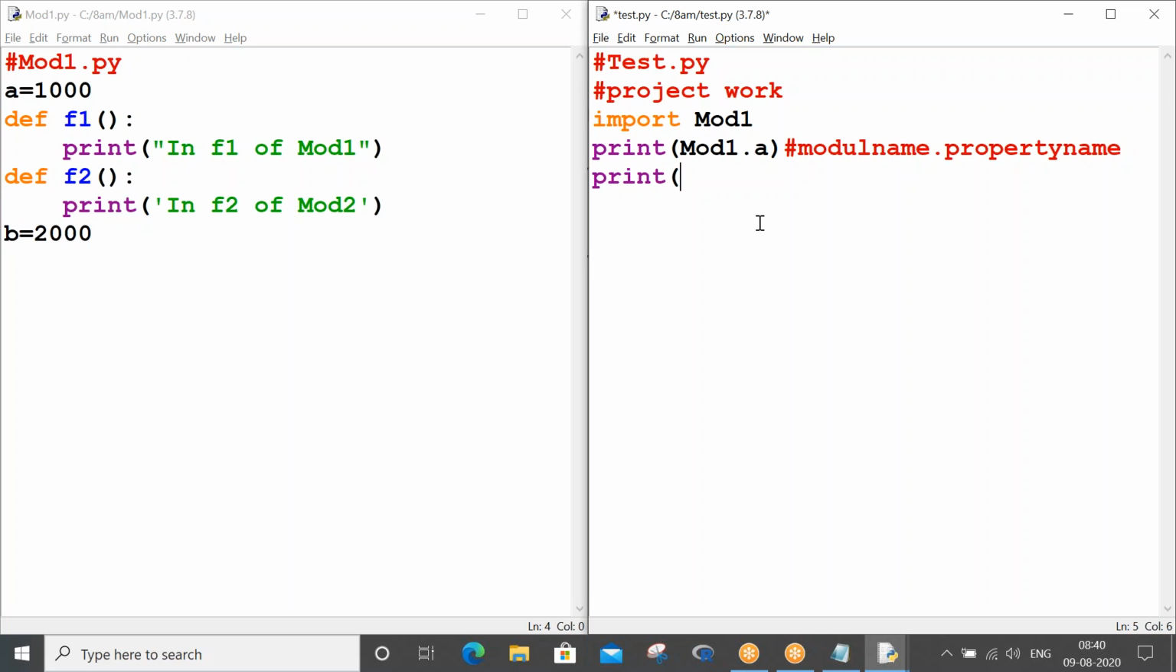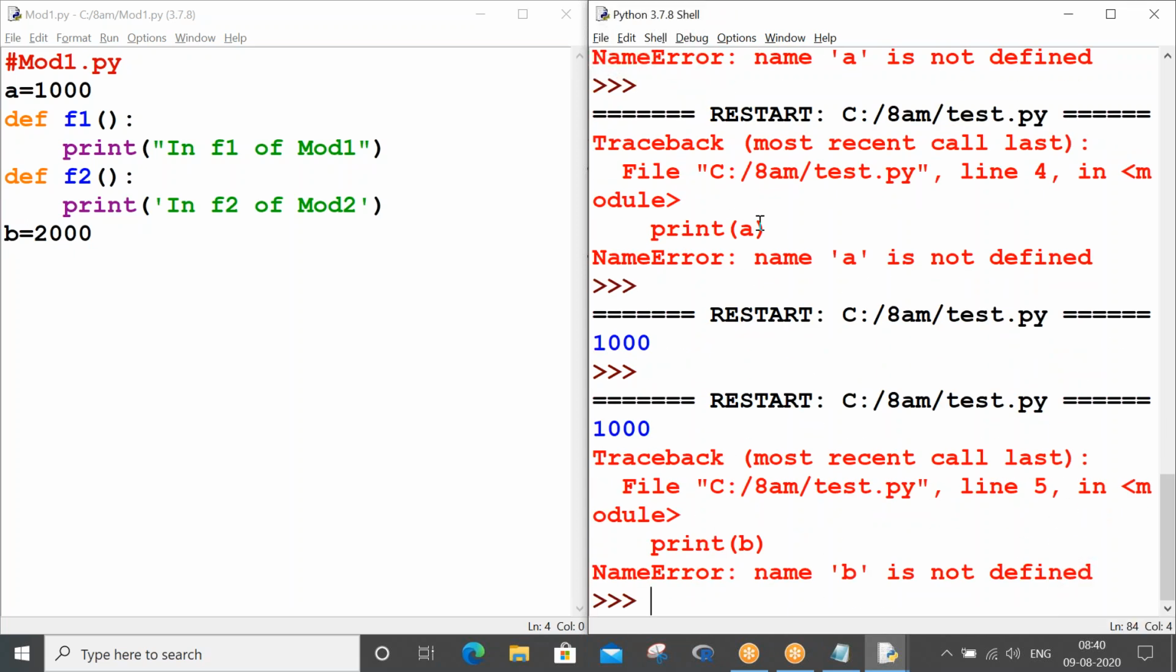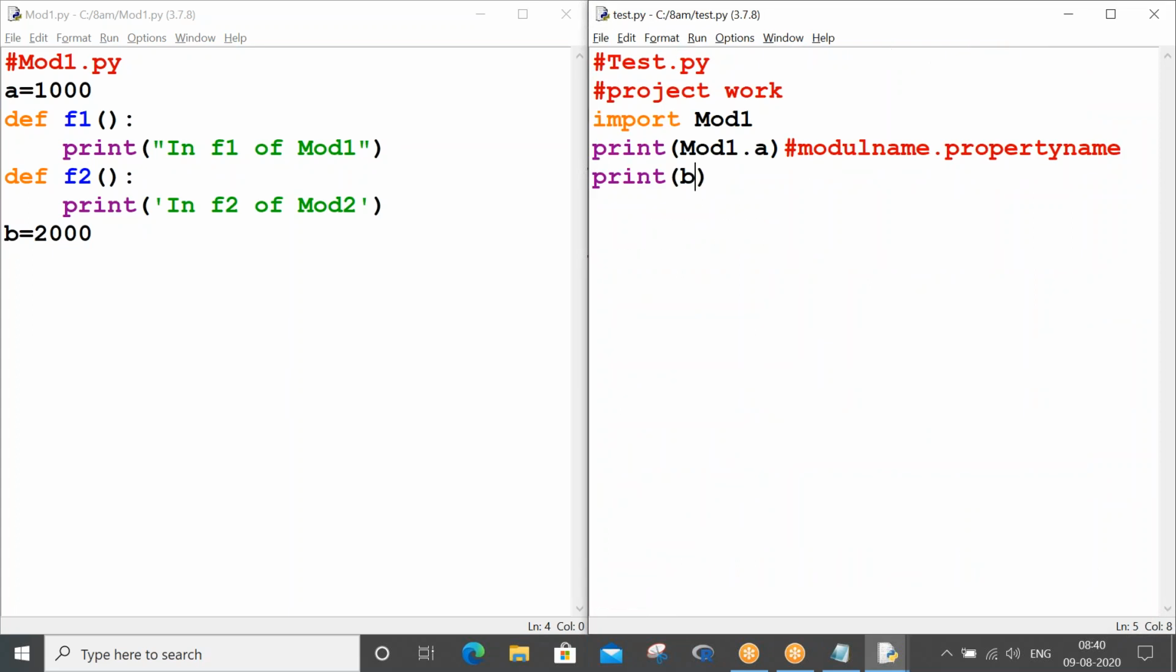Now, what should I write to print my b? If I write b, will it work? It will not work. As I told you, properties you have to call with the module name: mod1.b.